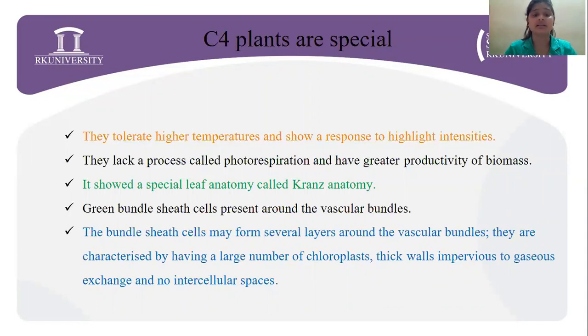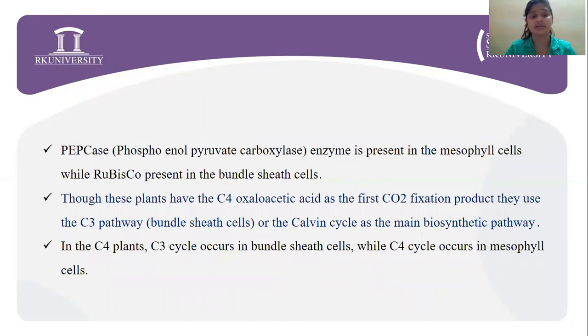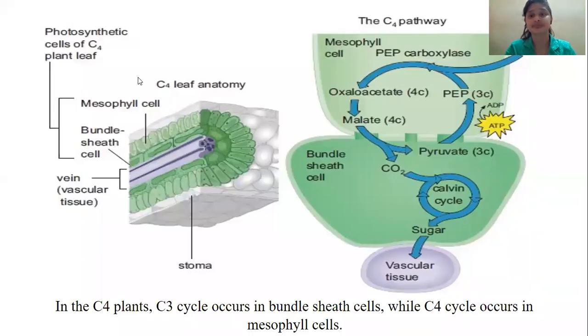These bundle sheath cells may form several layers around the vascular bundles, and they are characterized by having a large number of chloroplasts, thick walls, impervious to gaseous exchange, and there are no intercellular spaces, as you can see over here. These are the bundle sheath cells: no intercellular spaces, large, impervious to exchange of gases.